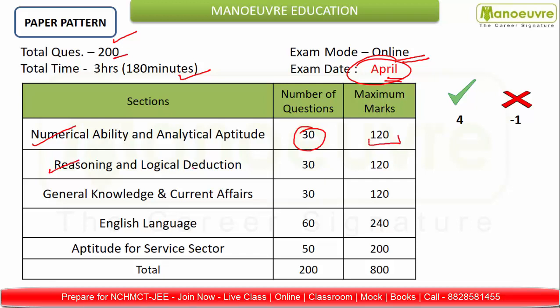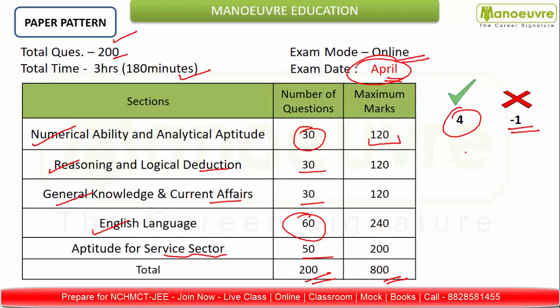Second one, reasoning and logical deduction, 30 questions from it. Third one, general knowledge and current affairs, 30 questions out of it. The most weightage is for the English language, 60 questions from it, and from the service sector 50 questions. So overall 200 questions are there for 800 marks. That means for each correct answer you will get +4 marks, while for each incorrect answer you will lose 1 mark. So there is a negative marking system.